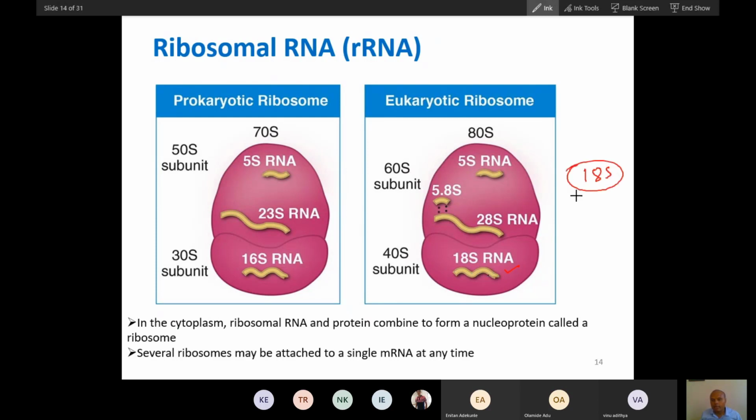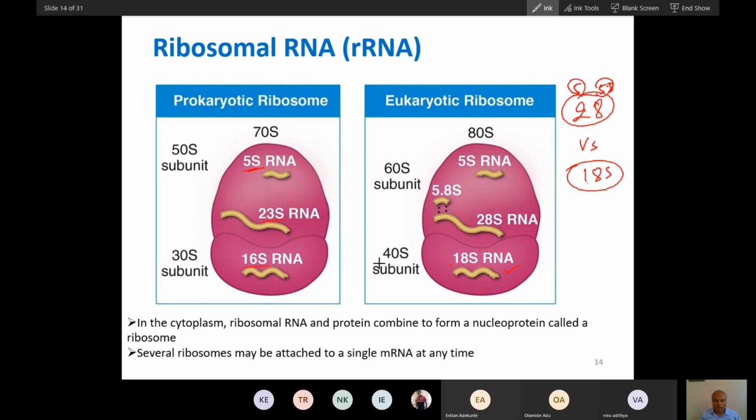If you remember 18S, then the rest will follow: 18 versus 28. With 28, the small 5S and 5.8S will go. So 28 is the larger unit, and 18 the smaller unit. In prokaryotes only two are there in the larger subunit of the 70S ribosome: one is 23S, another is 5S. Here it is 16S in place of 18S.